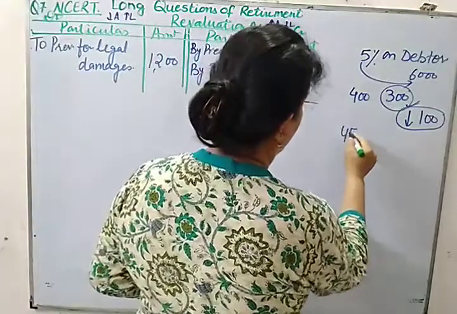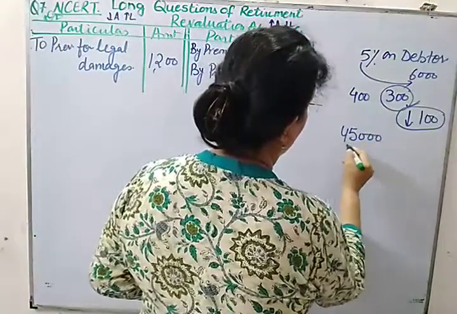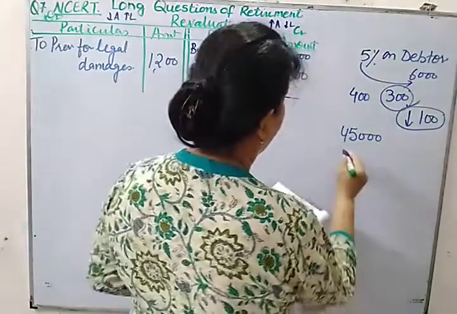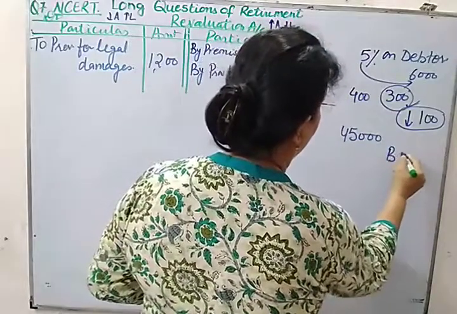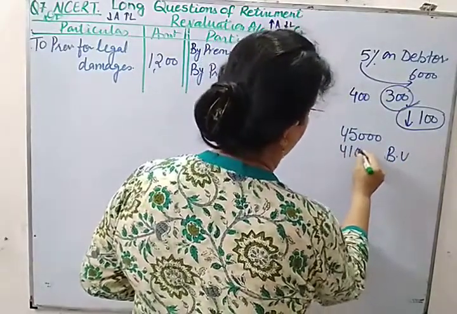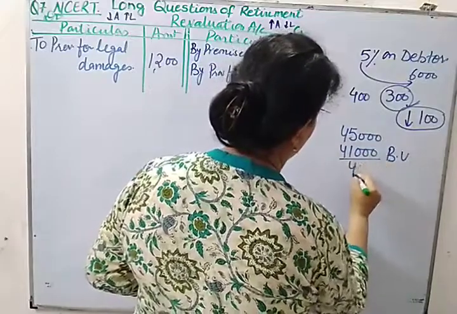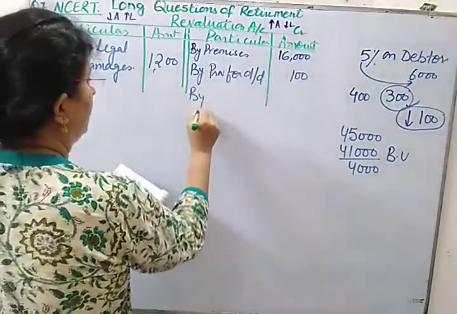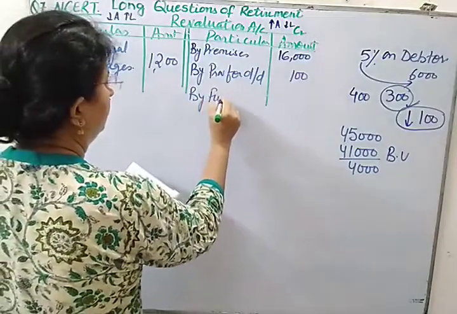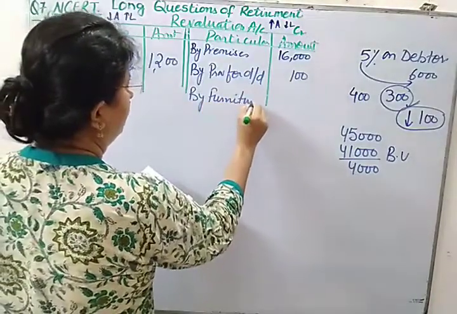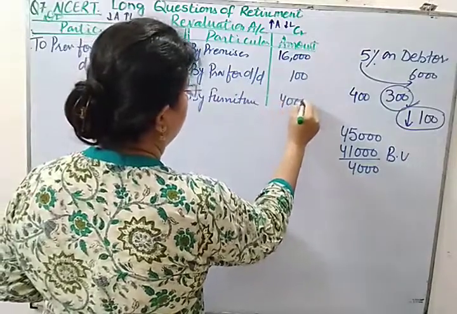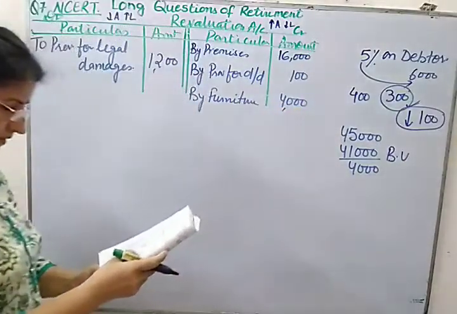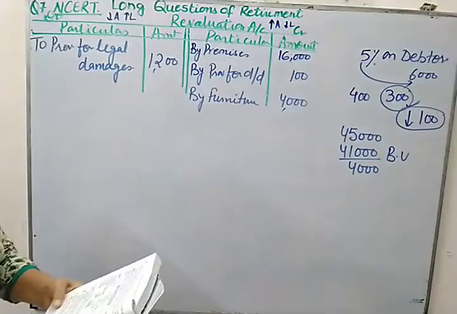The book value of furniture in the balance sheet is 41,000. So we will be increasing furniture by 4,000. Increase in asset will be recorded here, so by furniture it will be 4,000.